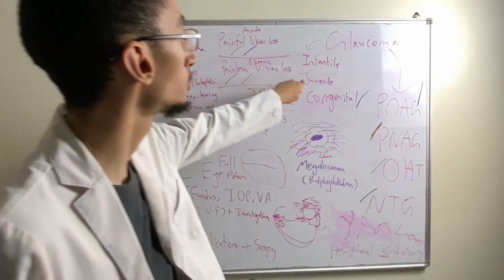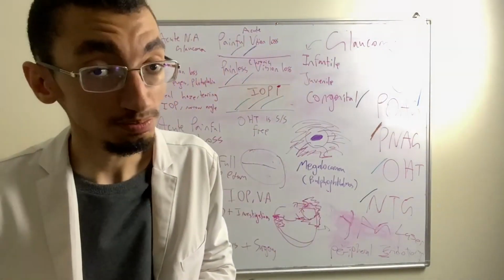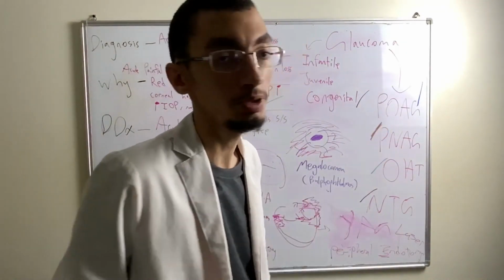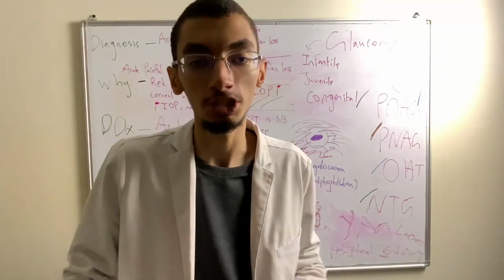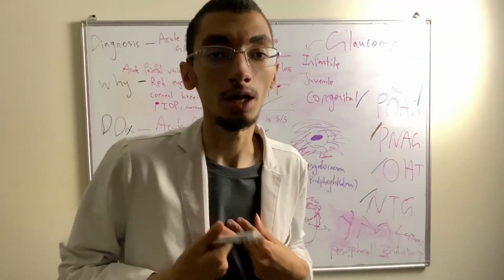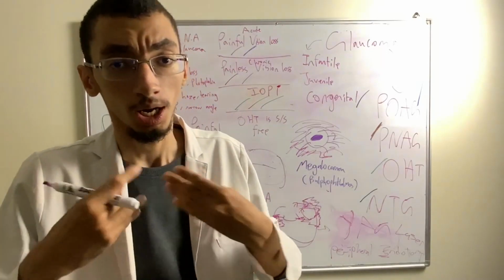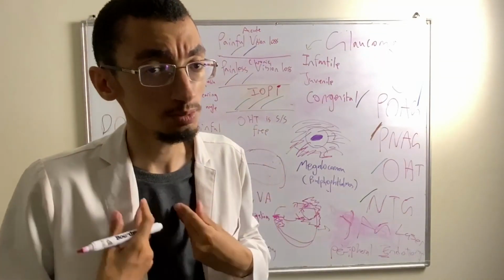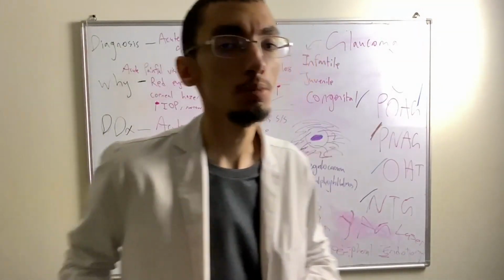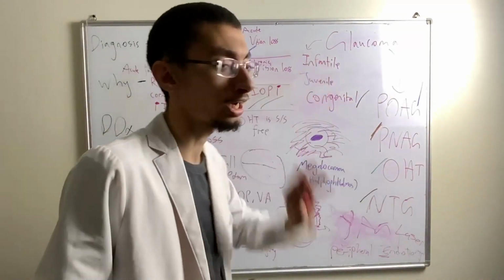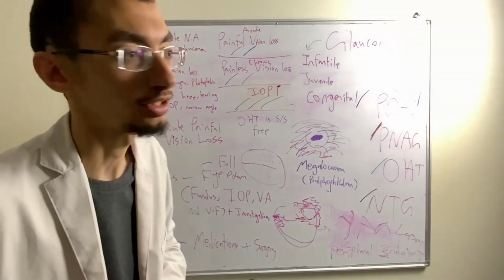So take, for example, juvenile. This is glaucoma similar to primary open-angle glaucoma, but in teenagers or young adults like me. I'm 22 years old, and if I have the symptoms of primary open-angle glaucoma, they might consider this as juvenile glaucoma. It's not really that serious.